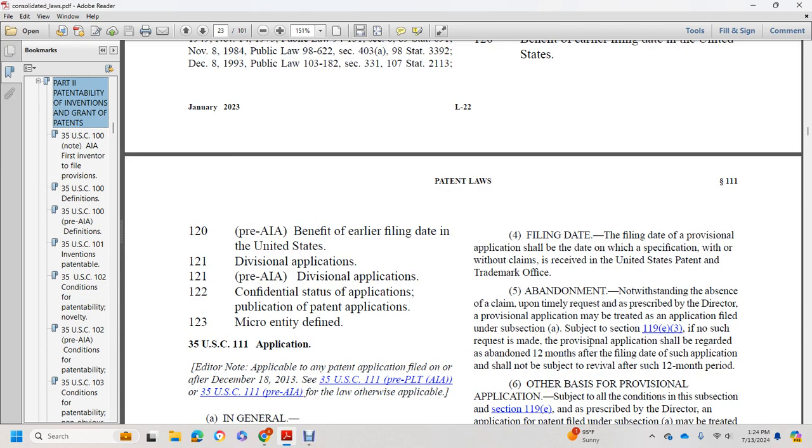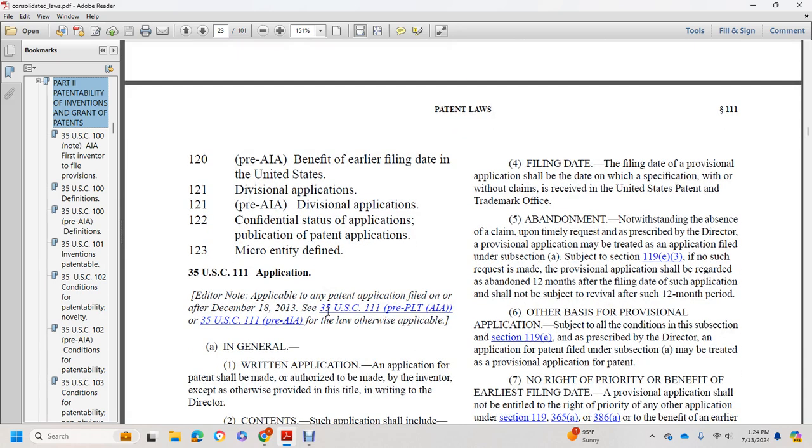Pre-120, benefit of early filing date of the United States, divisional application pre-America Invents Act, division, application, confidential status of application, publication of patent application, micro-entity, denied.